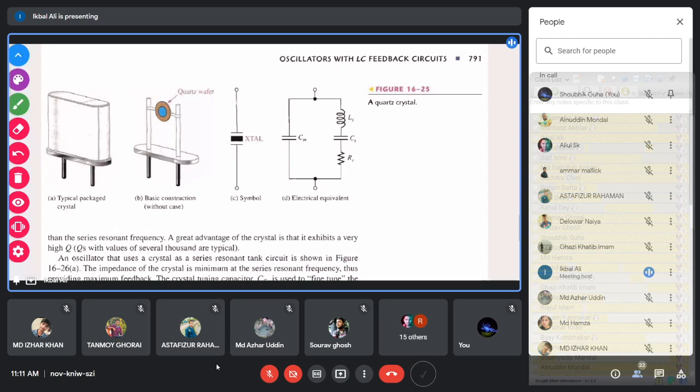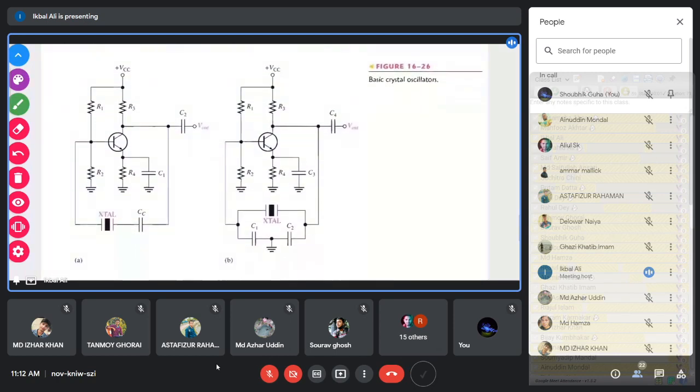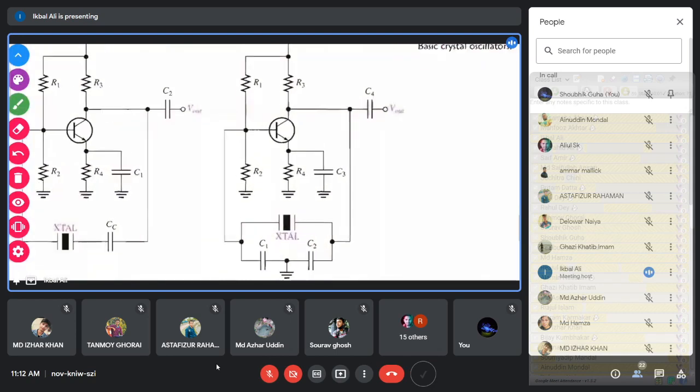Depending on the two modes of the crystal, you have two different types of crystal oscillator. One is the series resonant crystal oscillator, where the crystal is connected in series. Another is the parallel resonant crystal oscillator, where the crystal is connected in parallel, such that parallel resonance may occur.